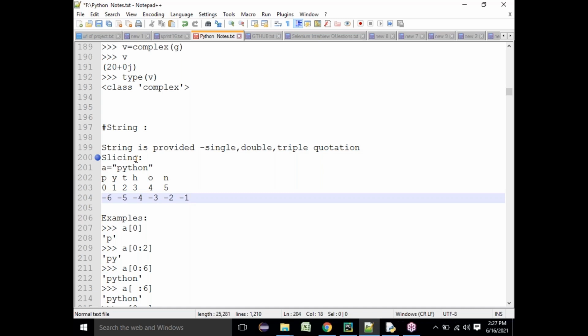Anything that is enclosed within single quotation, double quotation, or triple quotation. Any variable that is stored in the format of single quotation, double quotation, or triple quotation is called a string variable. Okay, did you understand, everyone? So this is called a string.